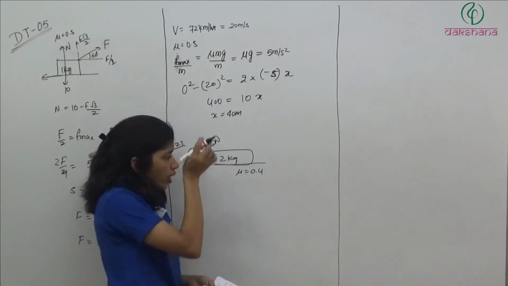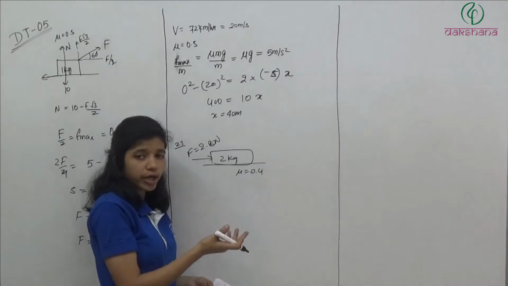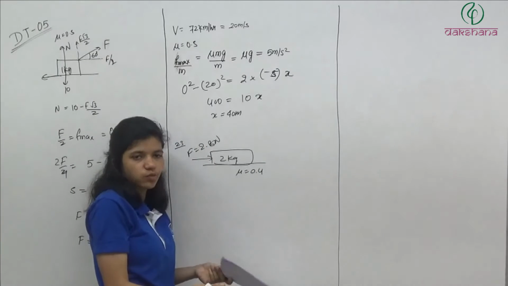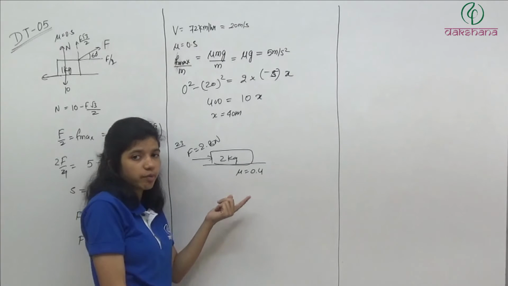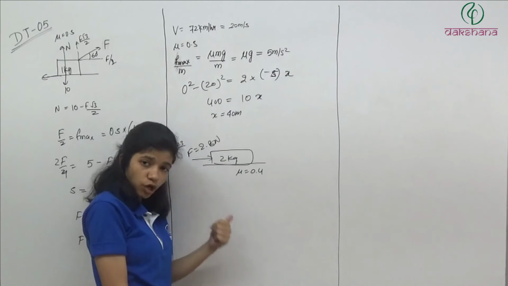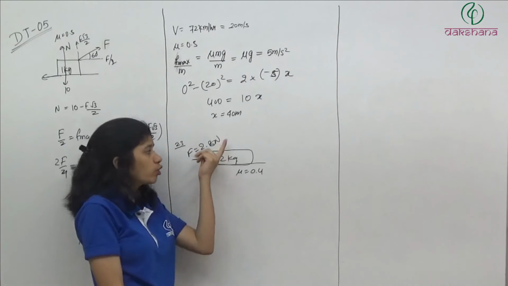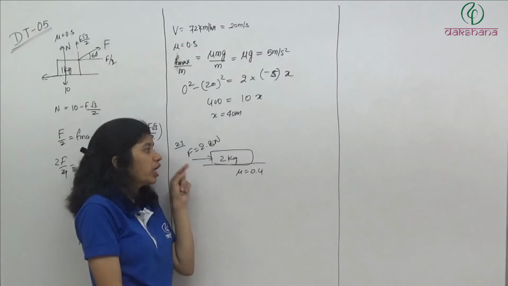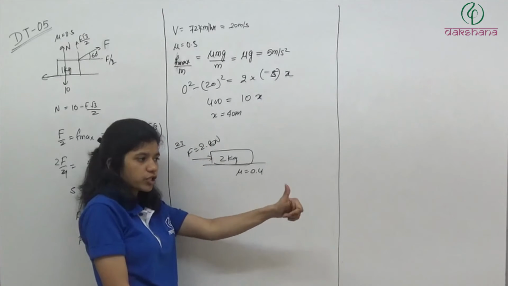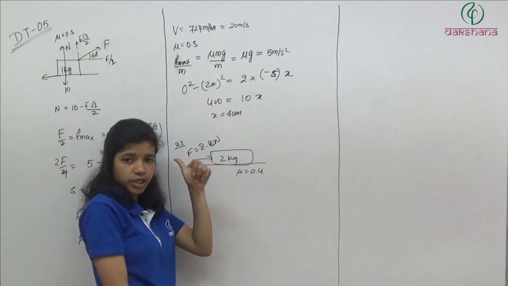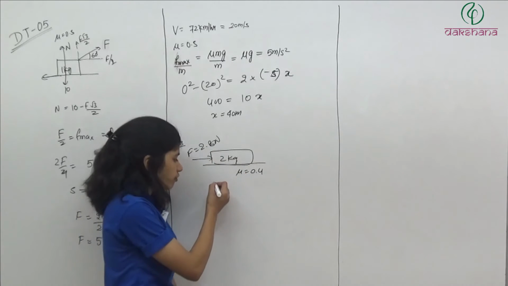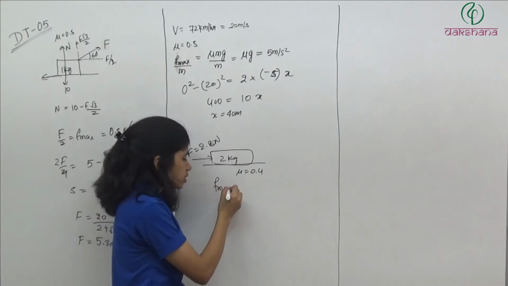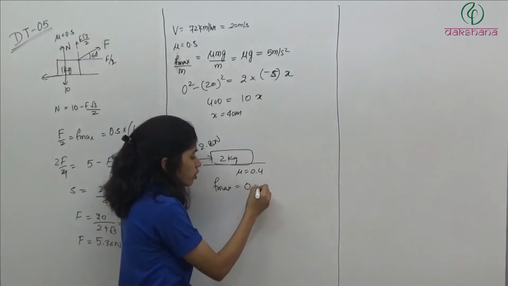Here, either this block will move or it will not. There are only two possibilities. If it is moving, it means friction will be at its maximum value. If it is not moving, it means whatever force we are applying, friction will be equal and opposite to that force. So here we check what is the maximum value of friction force. So F max is equal to, how much will it come, mu into N.